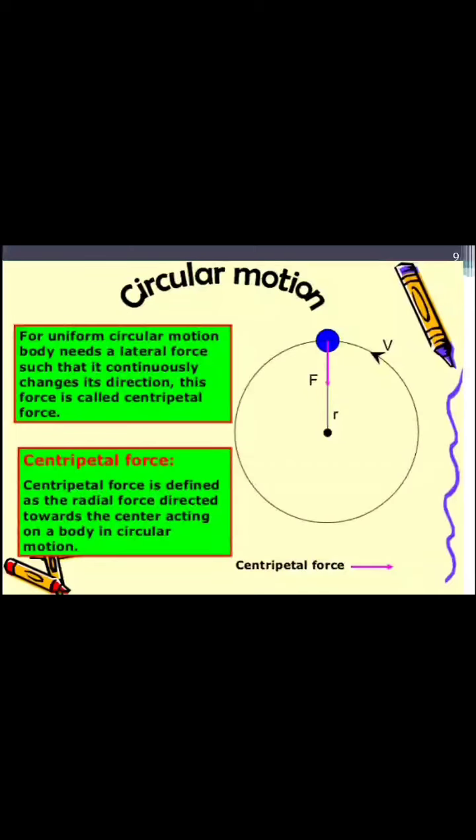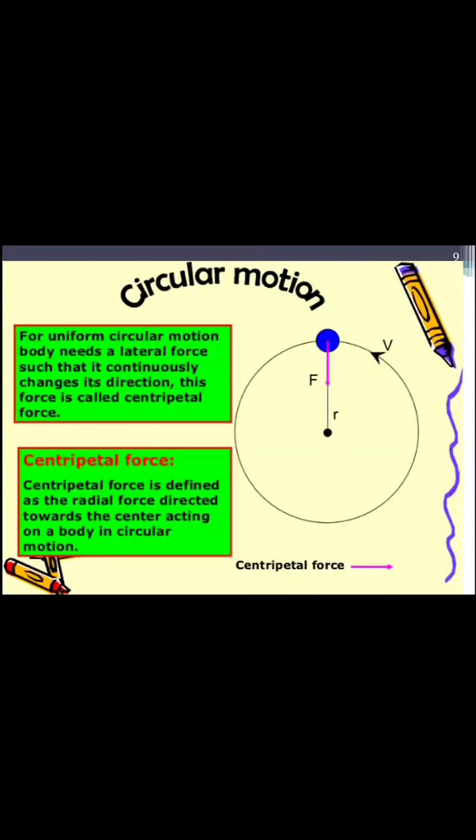For uniform circular motion, a body needs a lateral force such that it continuously changes its direction. This force is called centripetal force, denoted by F, and the particle is revolving in anti-clockwise direction with a velocity v.